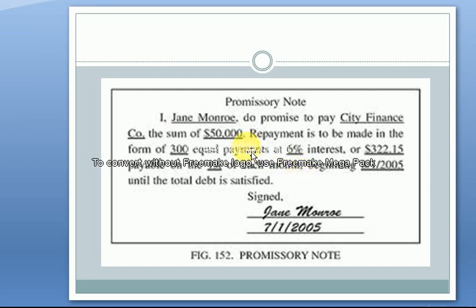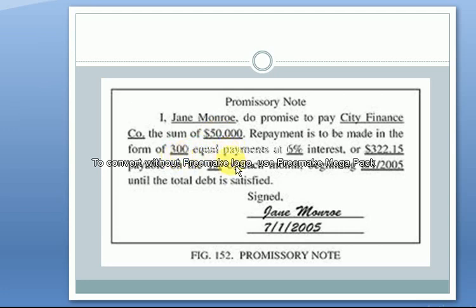Here clearly the repayment schedule is expressed, that this $50,000 and 6% interest on this $50,000 will be paid by Mr. Jane, the maker, in 300 equal payments.